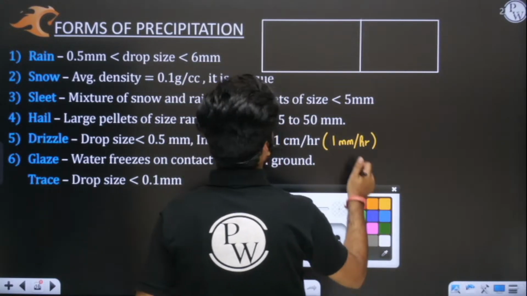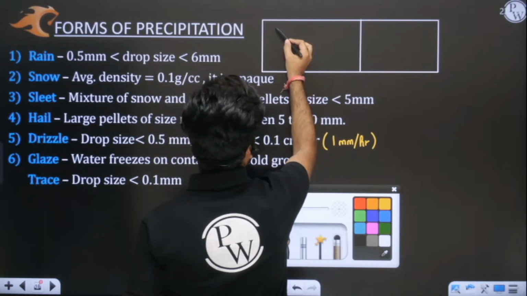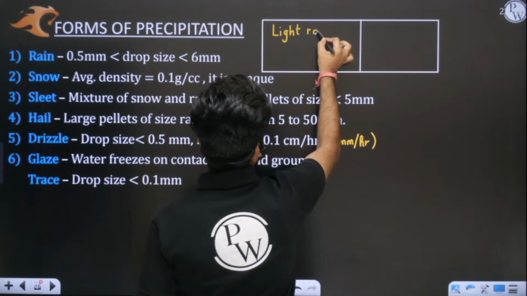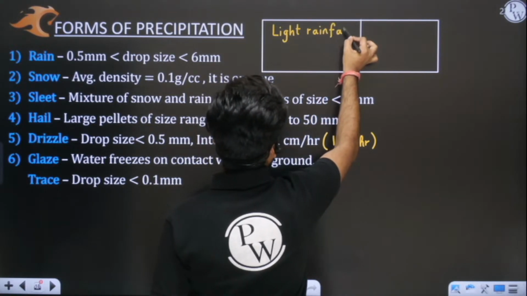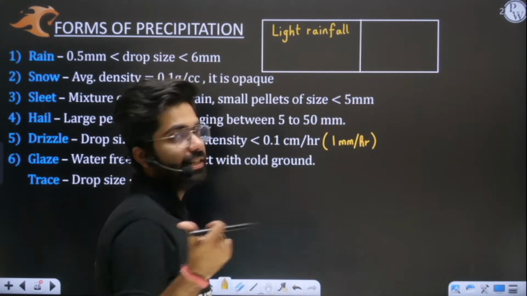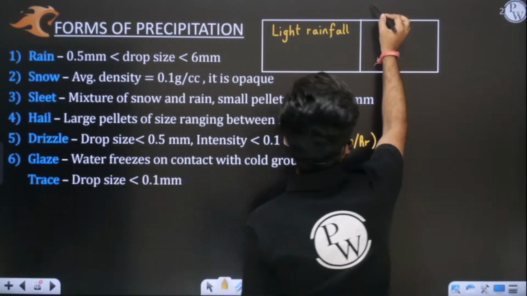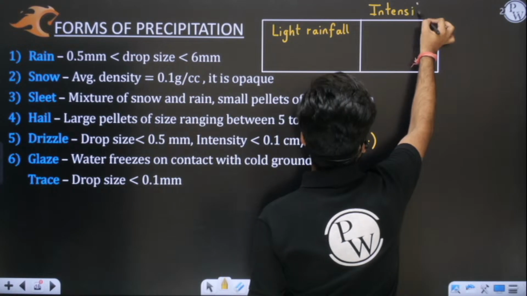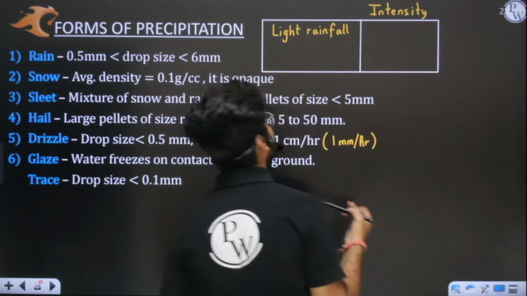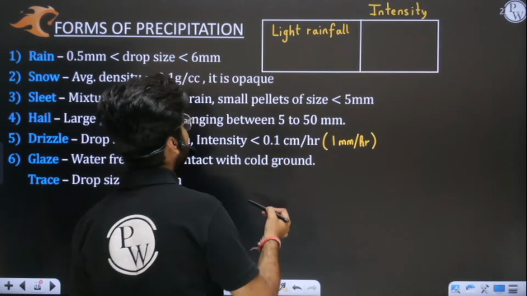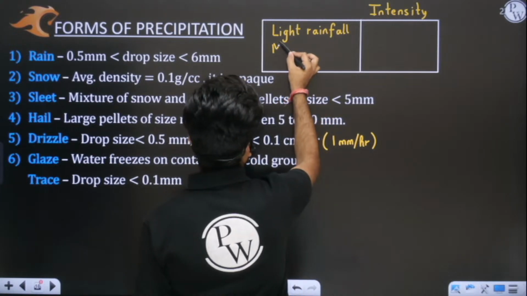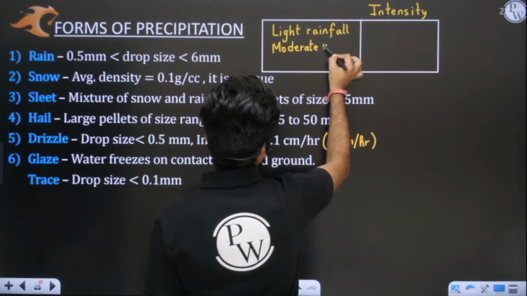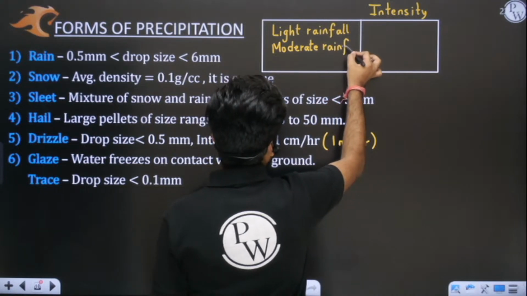So you need to understand, first we have light rainfall. We have basically three kinds of rainfall based on intensity. Based on intensity of rainfall, we have three kinds of rainfall. The very first one is light rainfall, then we have moderate rainfall, and at last we have heavy rainfall.